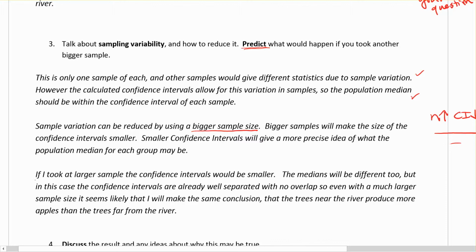And our third part here then, making our prediction, if I took a larger sample, the confidence intervals would be smaller. This idea again. The medians will be different too, because of sample variation. But in this case, the confidence intervals are already well separated with no overlap. So even with a much larger sample size, it seems likely that I will make the same conclusion, that the trees near the river produce more apples than the trees far from the river.